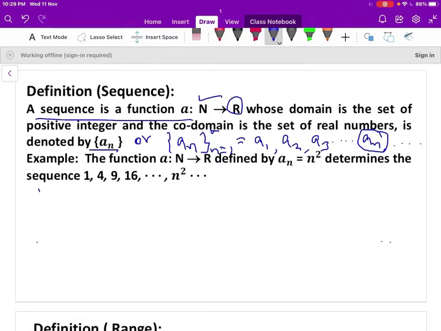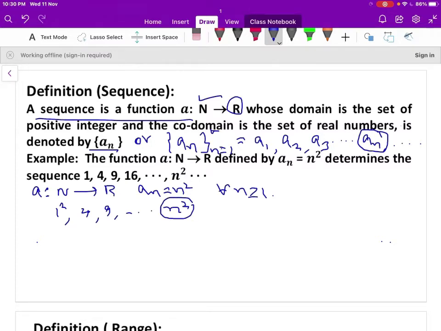The function a is a function from natural numbers to real numbers, defined by a_n is equal to n square for all n greater than or equal to 1. That determines the sequence. When n is 1, that is 1 square, that is 1. When n is 2, that is 2 square, 4. When n is 3, that is 3 square, 9, and so on. When n is n, that is n square, where n square is the nth term of the sequence.